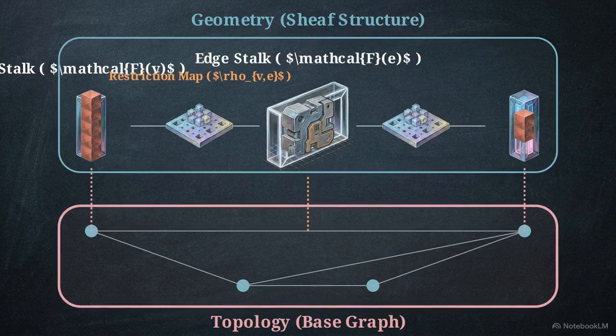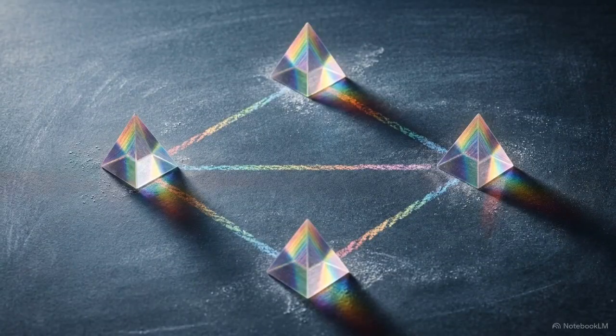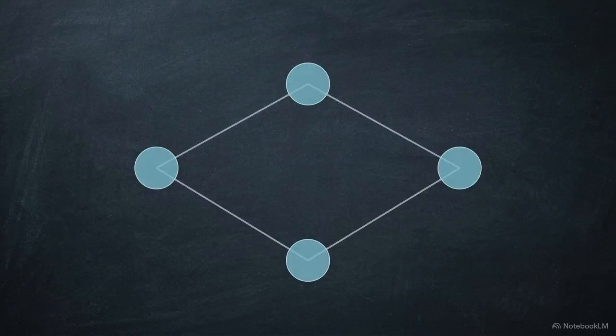By utilizing this structure, sheaves separate a network's topology, which nodes are related, from its geometry, the mathematical rules governing how those nodes interact. To see how this component-specific extraction works in practice, we can build a localized, four-node fact-checking scenario. This diagram shows four interconnected claims.